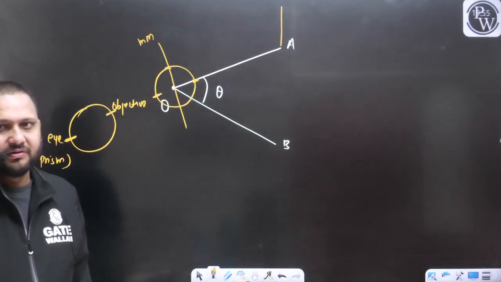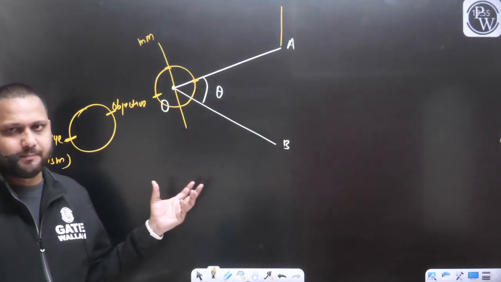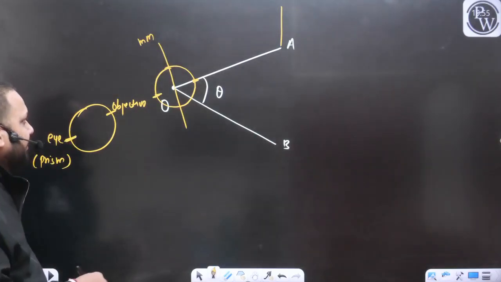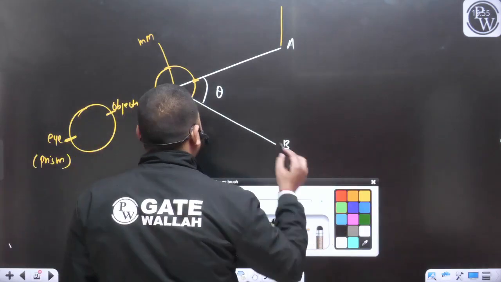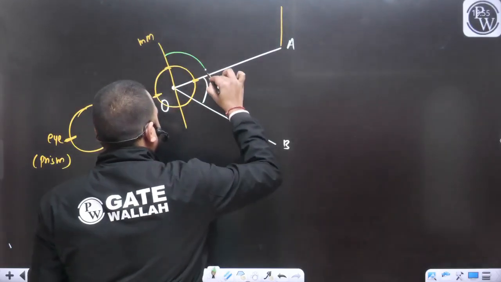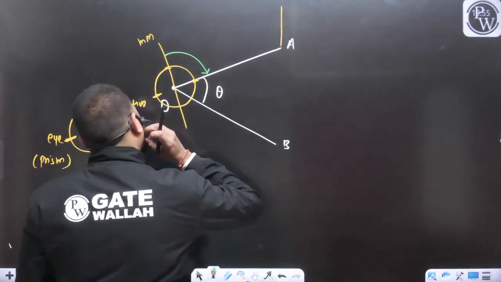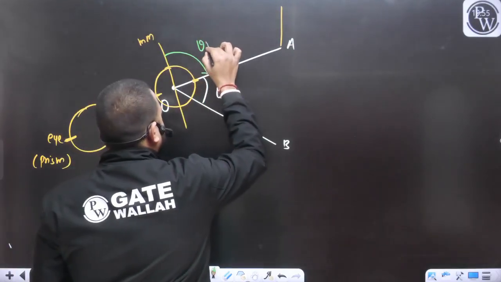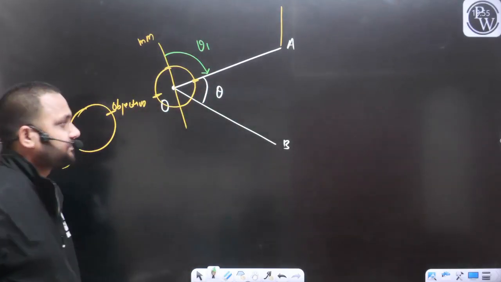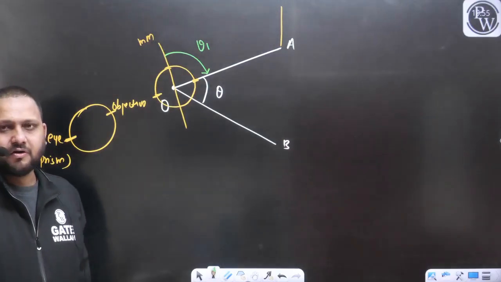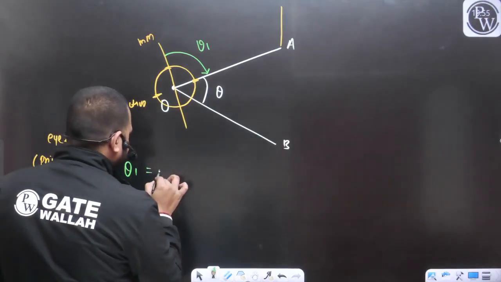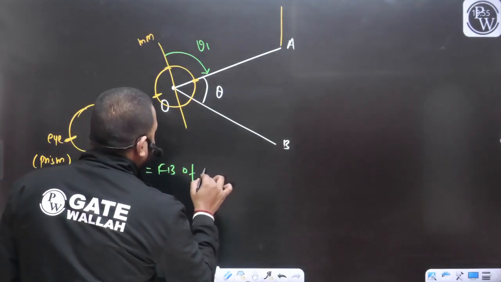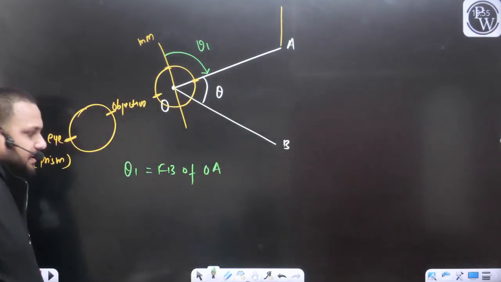So this is the feature of your prismatic compass. Now you can take these observations. Can we say now we can measure this angle? Let's say this angle is theta 1, and if I am not wrong, theta 1 is nothing but the forebearing of the line OA. Can I say like this?